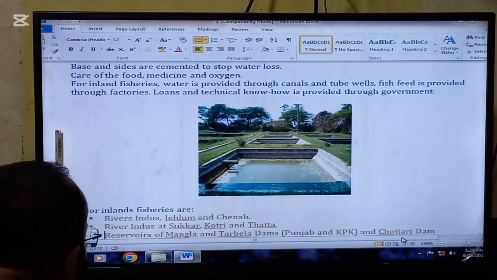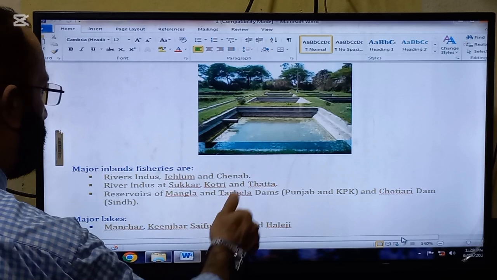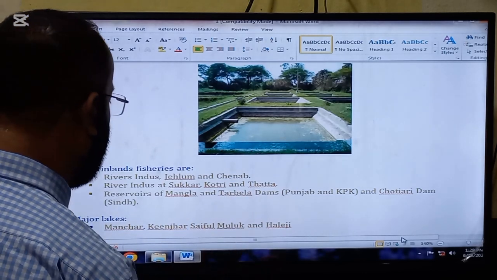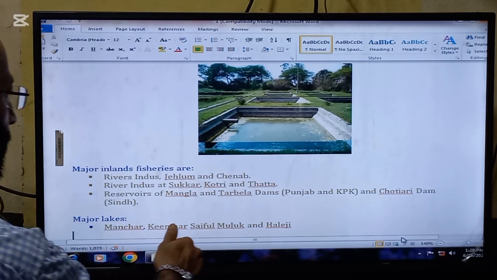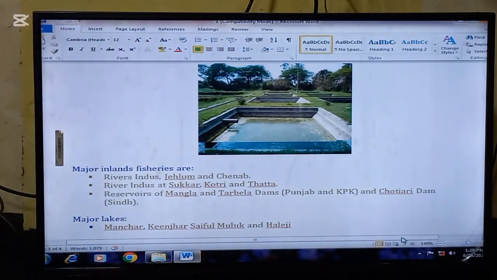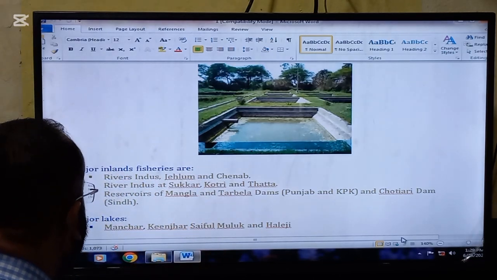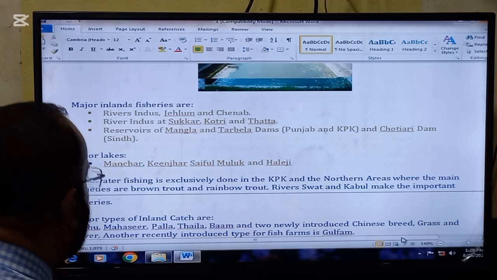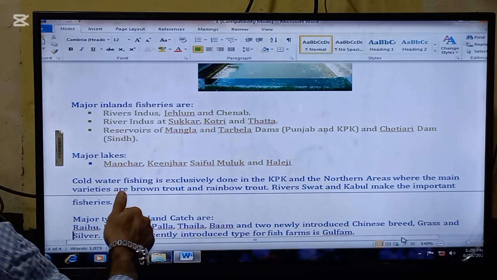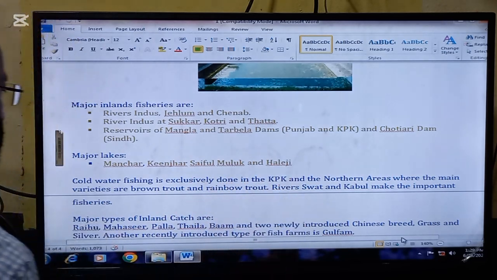Major inland fisheries are River Indus, Jhelum and Chenab, River Indus at Sukkur, Kotri and Thatta, the reservoirs of Mangla and Tarbela dams in Punjab and KPK, and Chotiari Dam in Sindh. So these are major inland fisheries in Pakistan. Major lakes on which inland fisheries is done are Manchar Lake, Keenjhar Lake, Saif ul Malook Lake, and Haleji Lake.